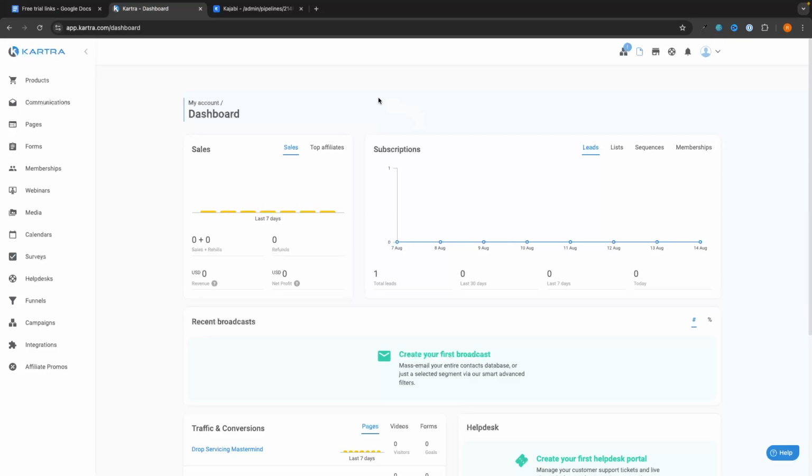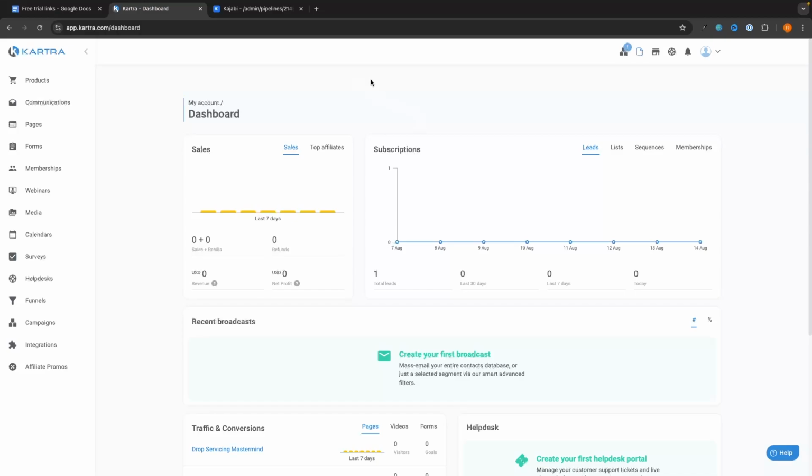It isn't actually the funnel creation process itself. In my opinion, Kajabi is actually a little bit better at this. It is creating the actual pages. So when you are creating your landing page, your sales page and your checkout page, Kajabi is just really terrible at this. So let me show you what I mean.